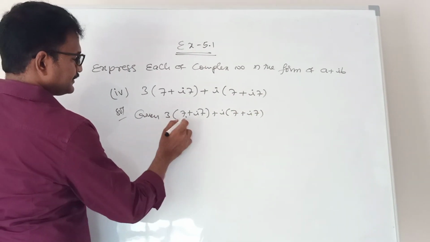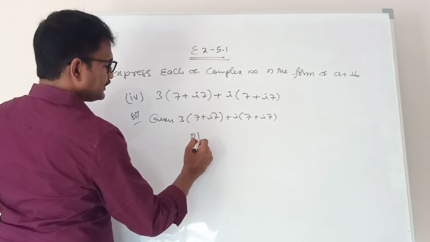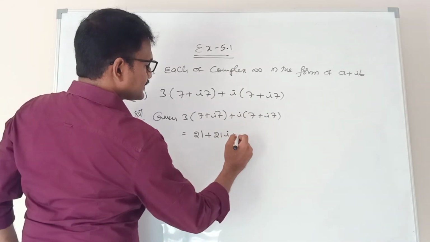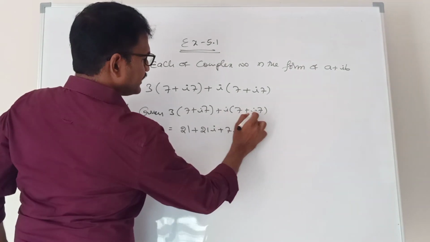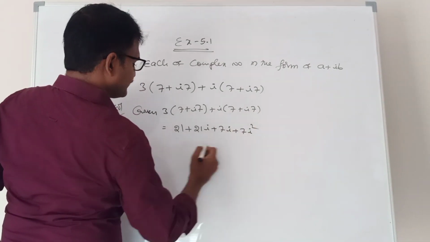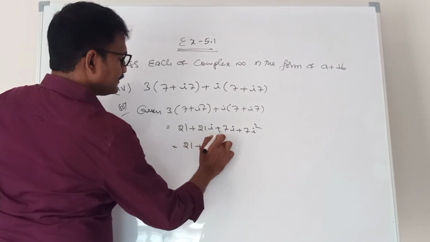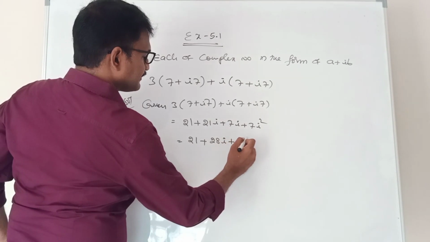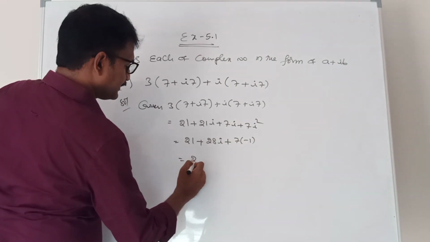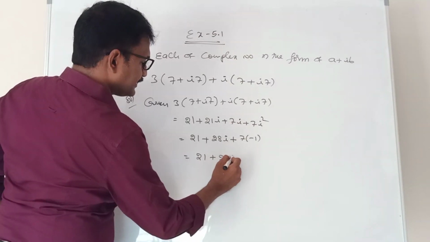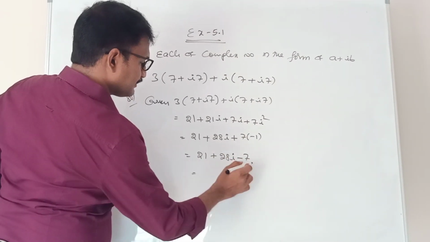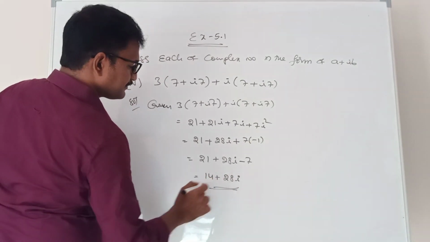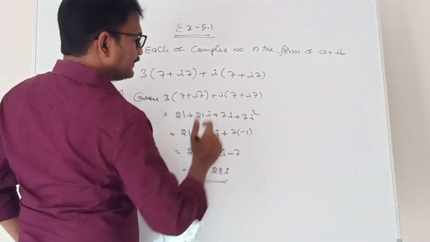So multiply inside with 3. 3 into 7, 21, plus 21i, plus i into 7, 7i, plus i into 7i, 7i square. 21 plus 21i plus 7i, 28i, plus 7 into i square, the value minus 1. 21 plus 28i minus 7. 21 minus 7 is 14. 14 plus 28i, which is in the form of a plus ib, where a value is 14, b value is 28.